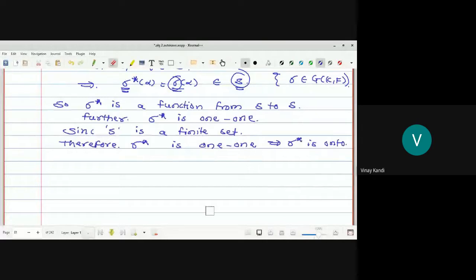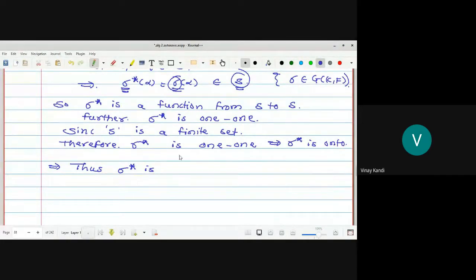So here sigma star is a function from S to S. Sigma star is 1-1, so sigma star is also onto. Now any 1-1 onto function on this finite set becomes a permutation. So thus sigma star is nothing but what? What is a permutation?